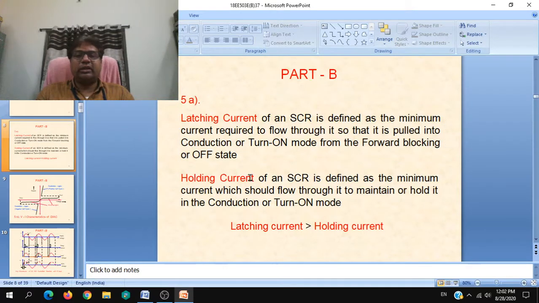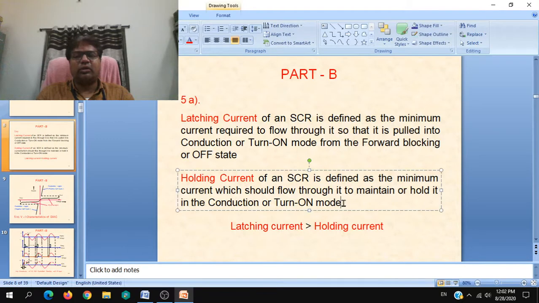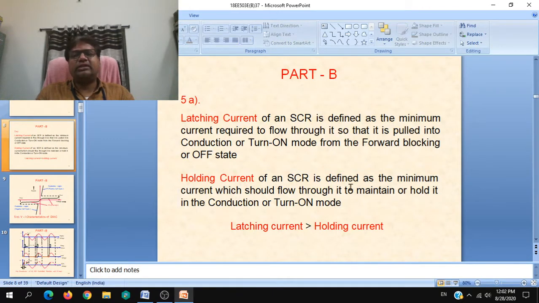Next, holding current of an SCR is defined as the minimum current which should flow through it to maintain or hold it in the conduction or turn on mode. That is, once an SCR enters into conduction mode, or once it is totally turned on, it continuously goes on conducting the forward current.